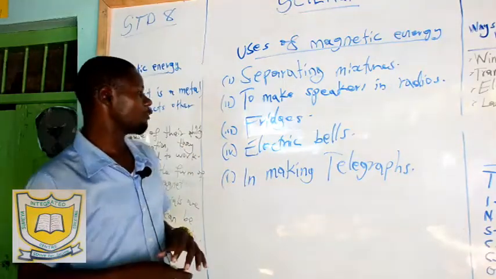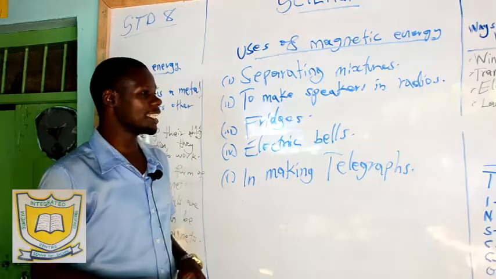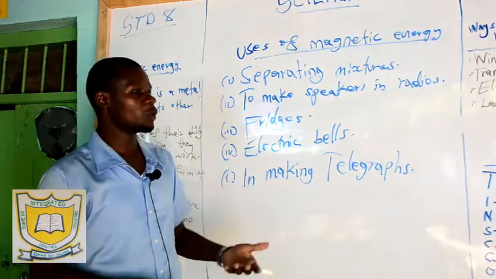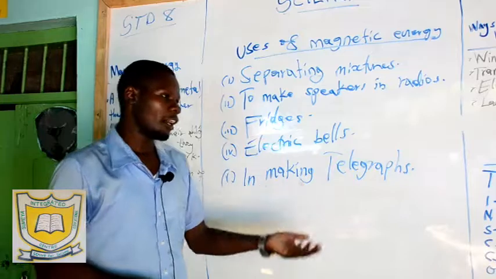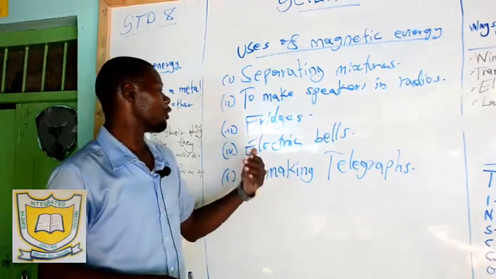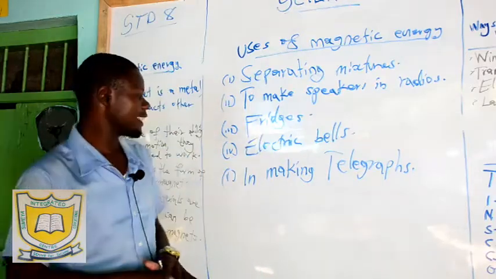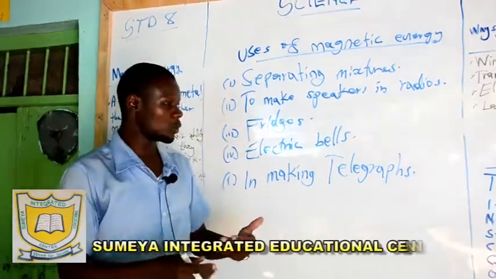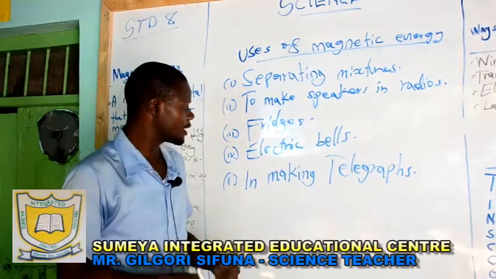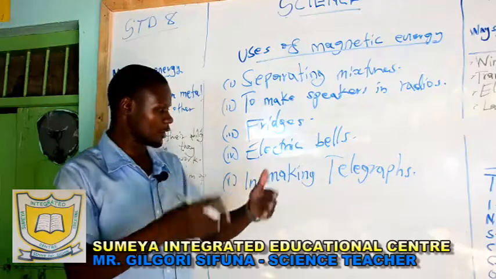Number three, we also have fridges. In our houses, those fridges that are used to preserve our foods and make foods stay longer also have some magnets that help the food stay longer. You will have to expound on it as you proceed with your level.